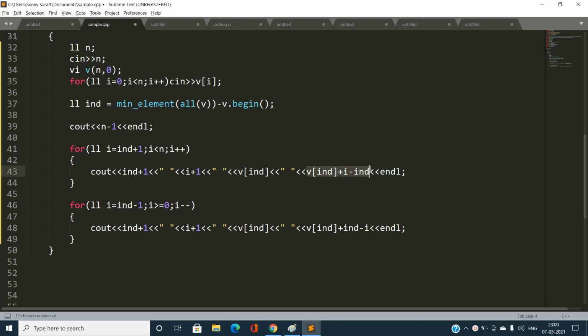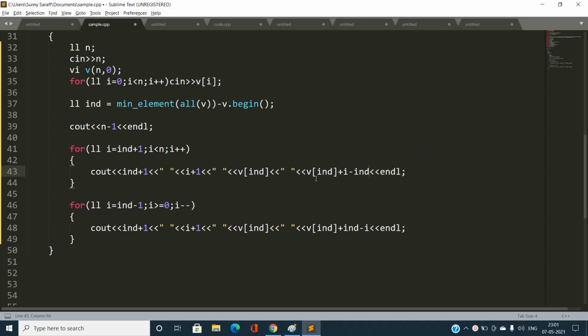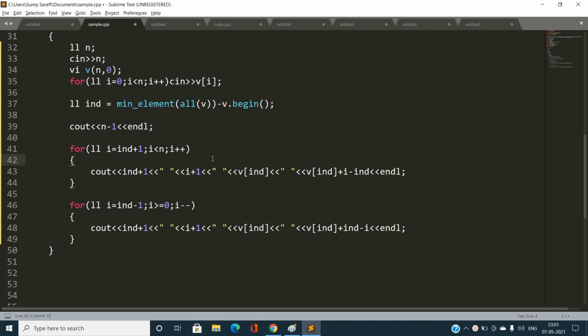Okay, so if we are at this position, like I have this 2, and the next value that I should print should be 3. So this is exactly the same thing that this code is going to do. That is v of ind plus this i minus ind, that is the increased value of this minimum element plus 1, and then followed by plus 2, plus 3, plus 4. Okay, and similarly in this case also to the left of this minimum element index. Okay, so this will give us a valid answer.